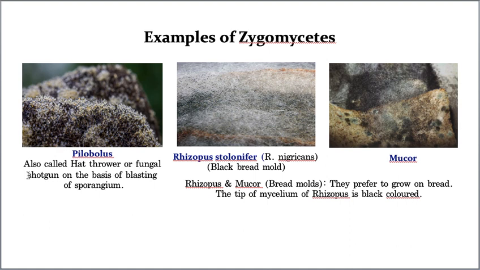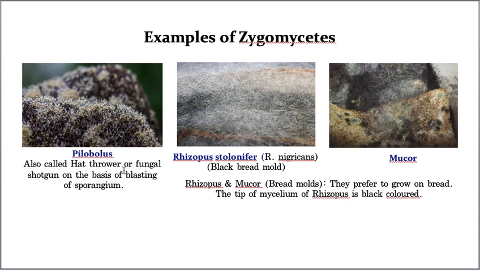Do you remember? Now, the sporangium, while releasing the spores, gives a type of blasting sound. That's why it is called a fungal shotgun. Hope you understood now.